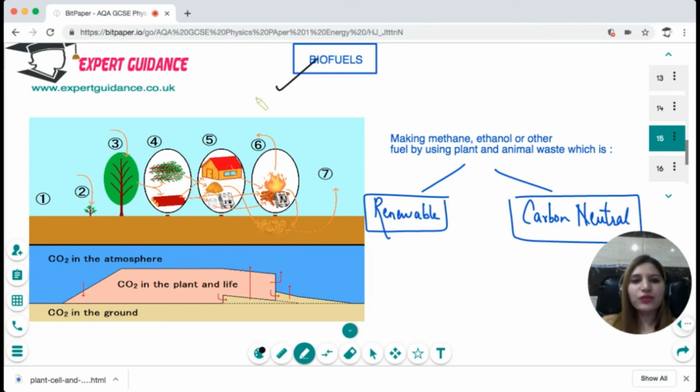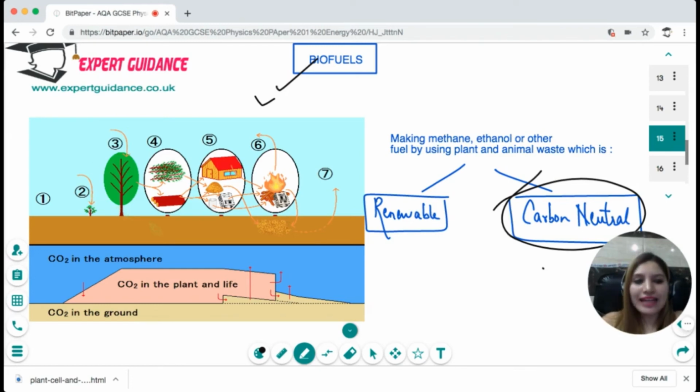Now, biofuels is also another promising source for the future, where we use the plant resources to generate fuels like ethanol or methane. Now, although these methane and ethanol produce greenhouse gases when they are burning, we call them with the term carbon neutral. Now, what is this phenomenon of carbon neutral?